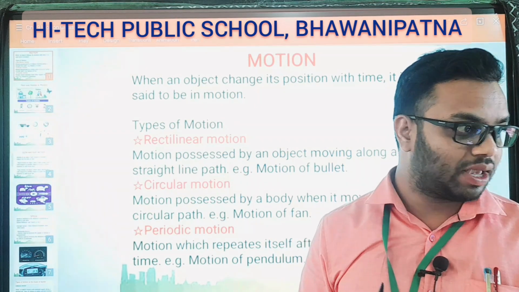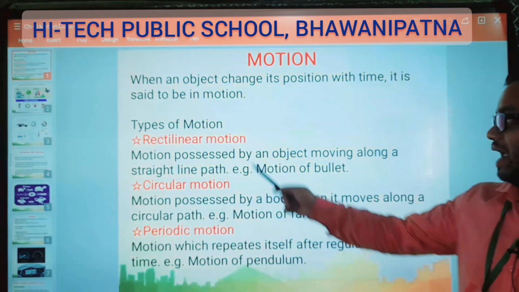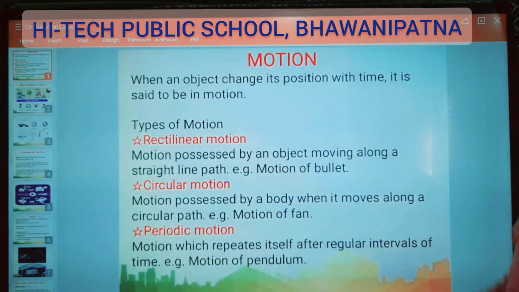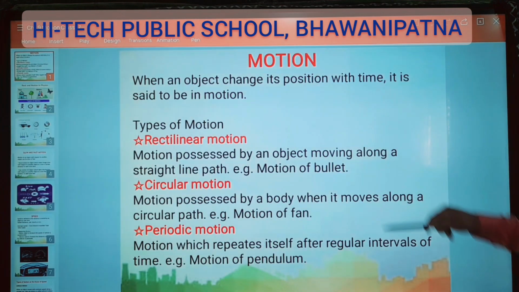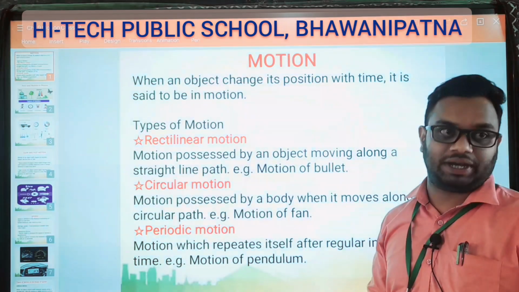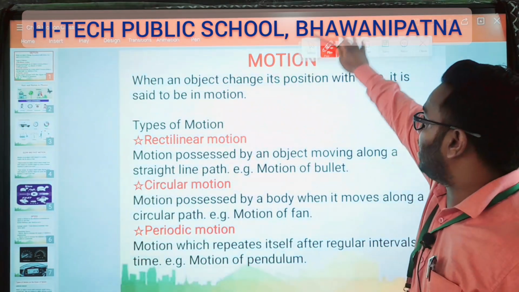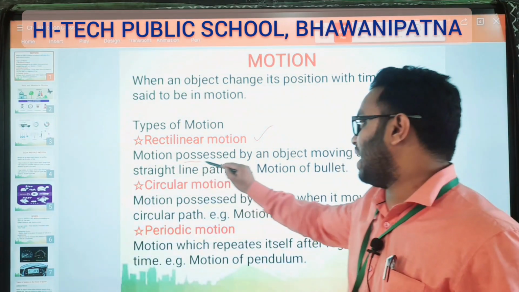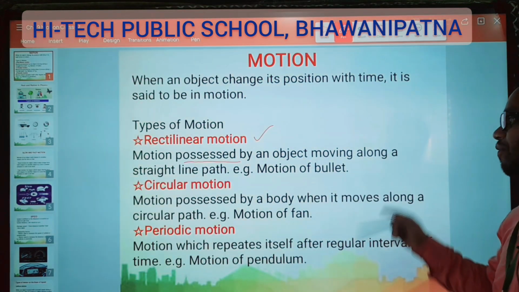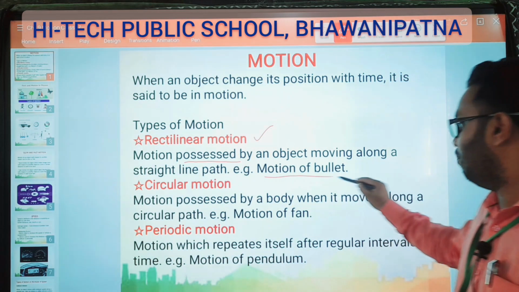Yes or no? So how many types of motion are there? Rectilinear motion, curvilinear motion, and periodic motion. These are the main three types of motion we are going to discuss here. Okay? So the first one is rectilinear motion. This is motion possessed by an object moving along a straight line, like the motion of a bullet.